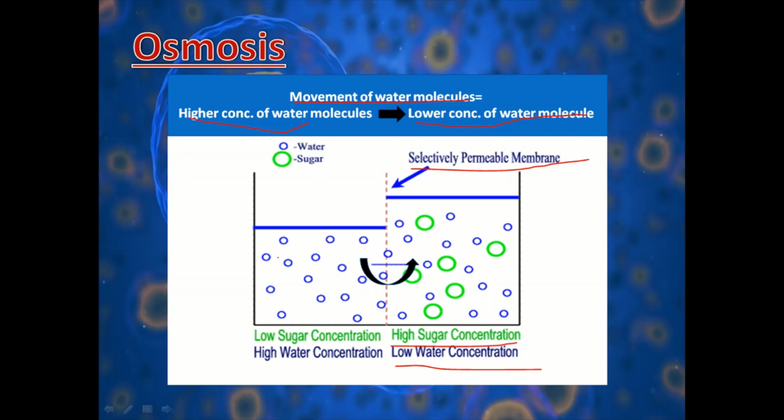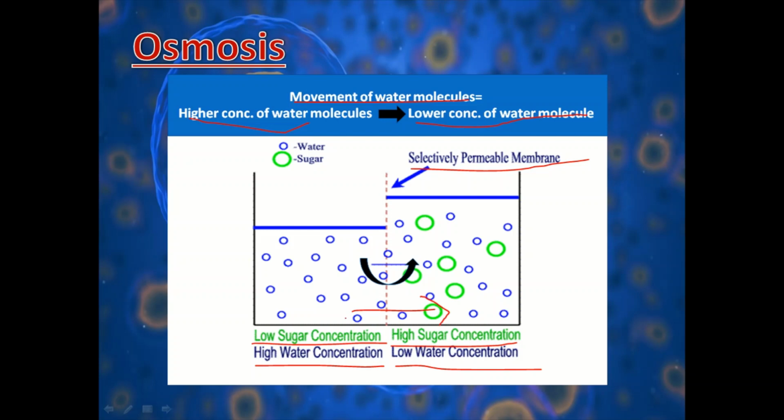But if we talk about pure water, because sugar is not added here, the concentration of sugar is very low or negligible, and water concentration is very high. And what we have discussed, osmosis is what? The movement of water molecules from its higher concentration to the lower concentration.